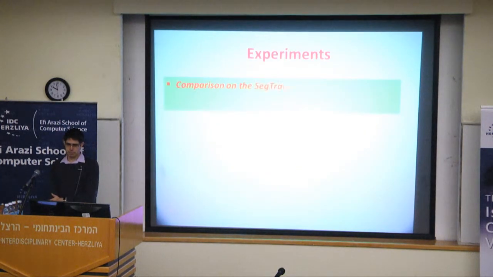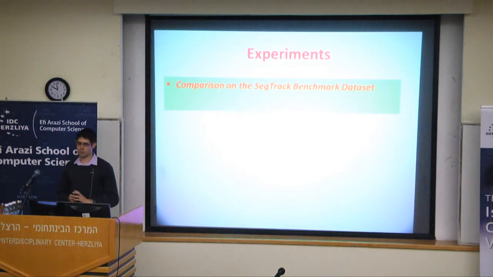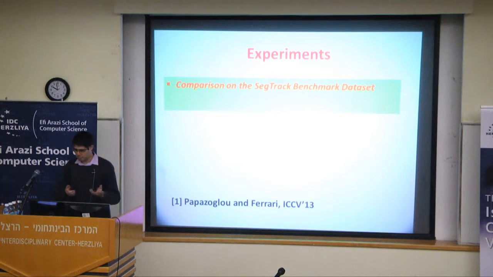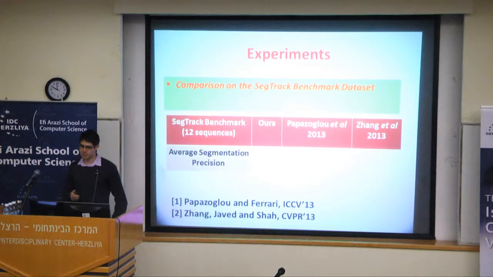So we first did the experiment on the SegTrack benchmark dataset, which is the current benchmark for unconstrained video segmentation. And we compared ourselves to two strong competitors from the last year. The first is Papazoglou and Ferrari from ICCV13, and the second is Zhang, Javed, and Shah from CVPR13. Again, there are 12 sequences, and we have frame-by-frame pixel-accurate segmentation, and it's very hard to find databases today which have this accuracy. And here are the results.